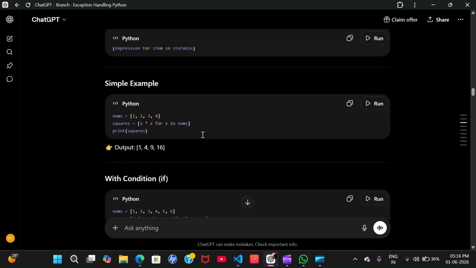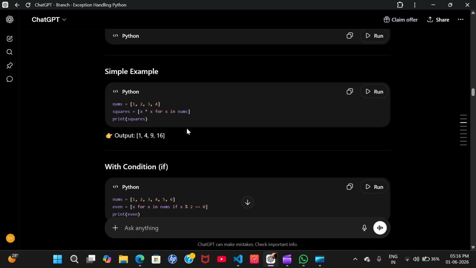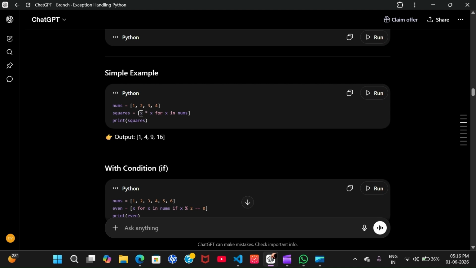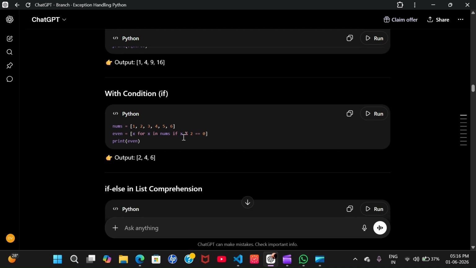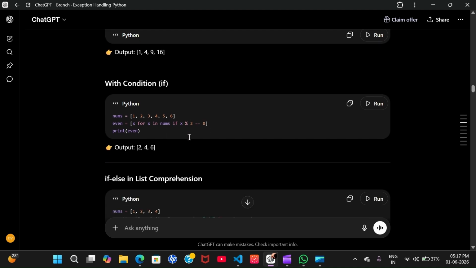See, a list is here. We are iterating over nums, and the variable is x, and the expression is x times x. So what will happen? It will provide a list of squares of each element. The output will be this. If I put a condition here, then only even numbers will be accepted, and it makes a list of even numbers. For x in nums, if it is even, then the expression is x. So it will provide a list of only even numbers.